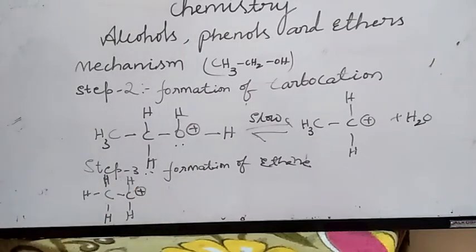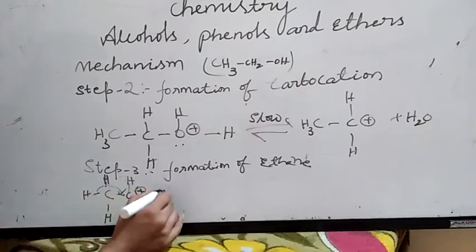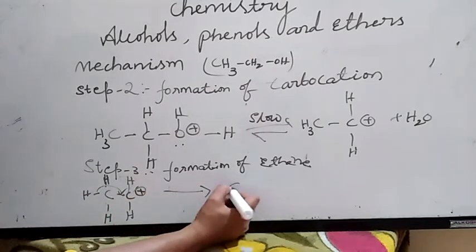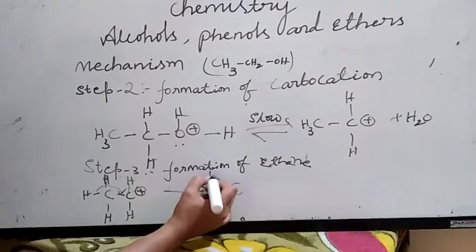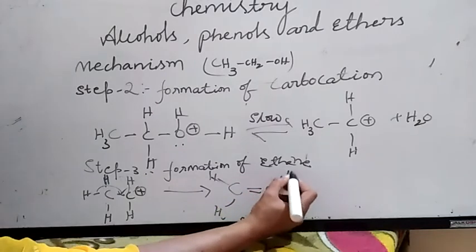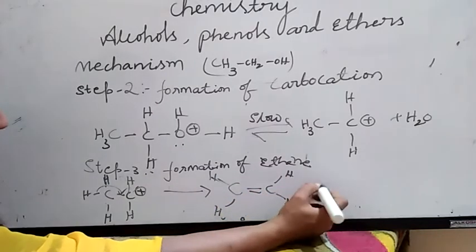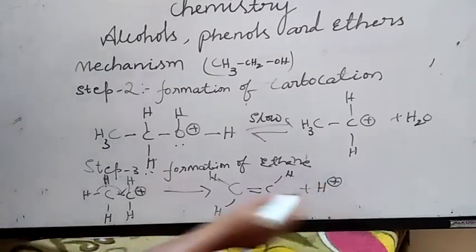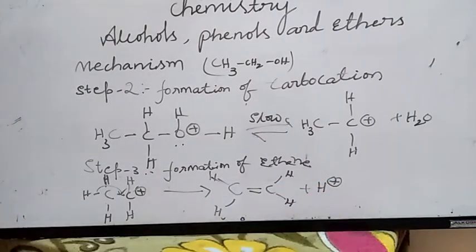This is a reversible reaction. This H will come out, and with the removal of H+ ion, we will get ethene, CH2=CH2. This is ethene.